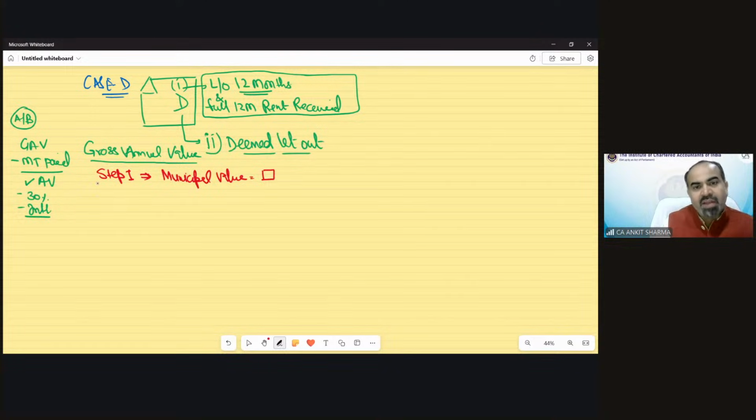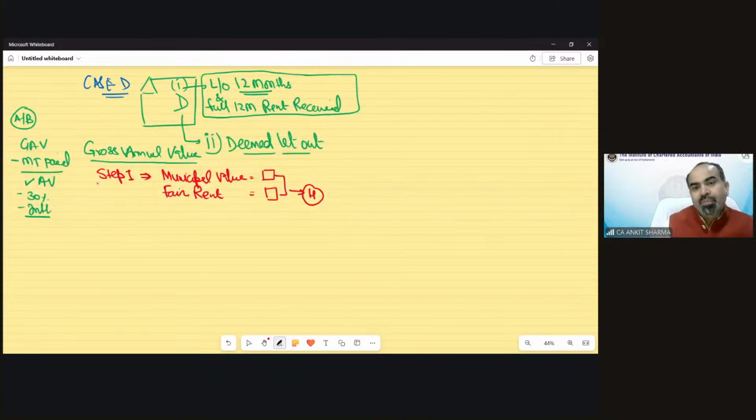You have to take that value, the municipal valuation, and compare it to the fair rent. The fair rental value of that property for 1 year would also be in the question. So the fair rental and municipal value would be there in the question. We do not need to calculate them. So out of these 2 values, step 1 says find out the higher value.